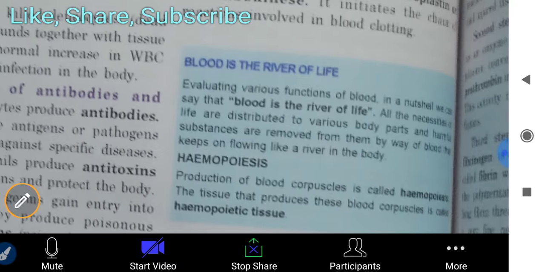One word is coming here: hemopoiesis. The production of blood corpuscles is called hemopoiesis. The tissue that produces these blood corpuscles is called hemopoietic tissue. So this is new information for you.